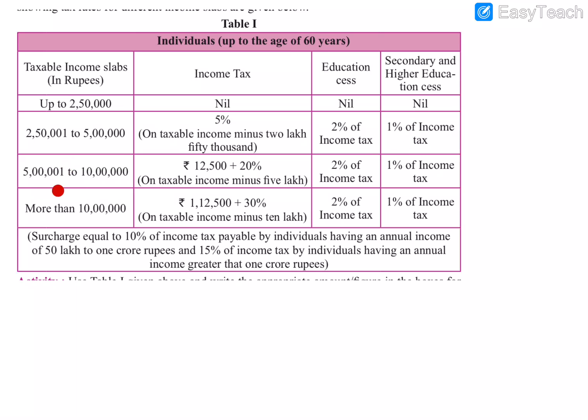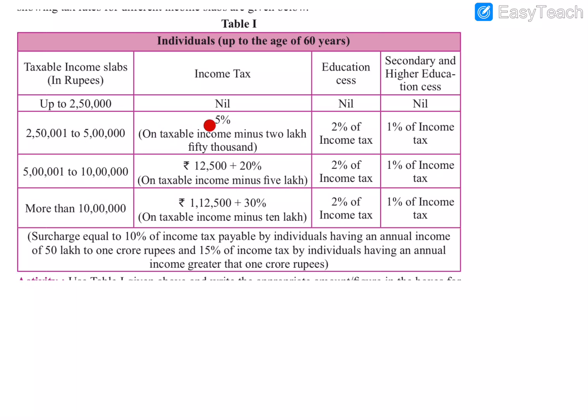If my income is between 5 lakh and 10 lakh, I will have to pay income tax of rupees 12,500 plus 20% of the taxable income minus 5 lakh.